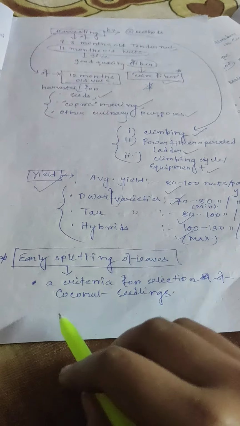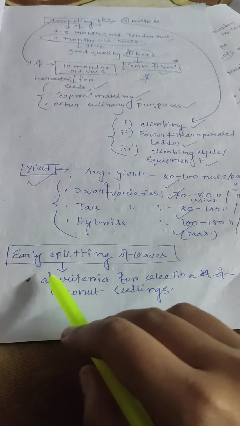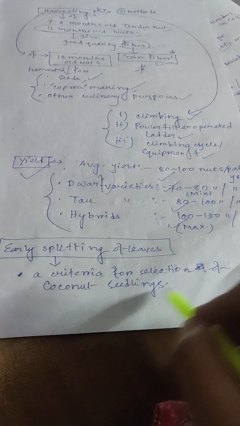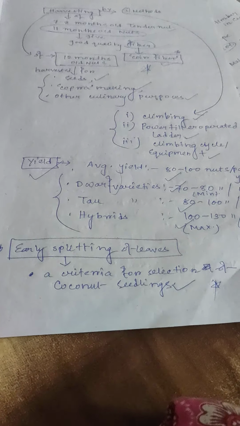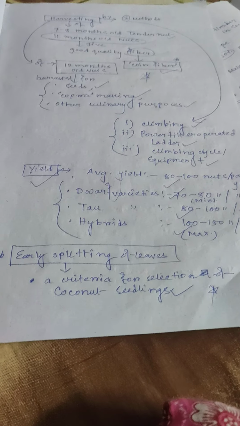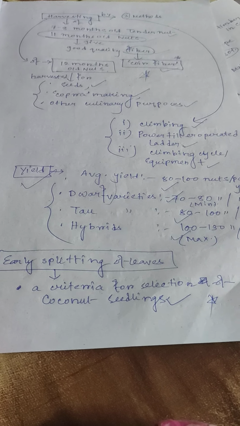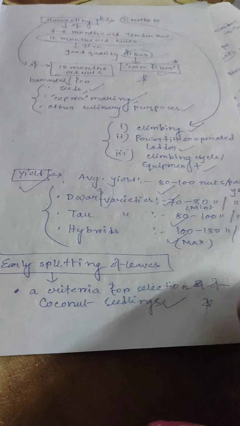Early splitting of leaves is the maturity criterion. Early splitting of leaves is a criterion for selection of coconut seedlings. So how can you select a coconut seedling for plantation? You can select a coconut seedling by observing its early splitting of leaves.